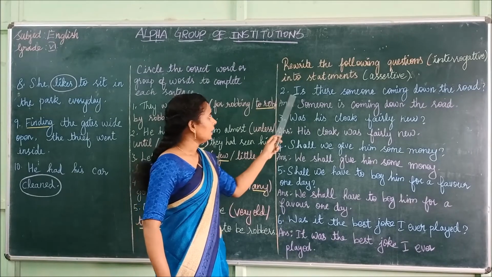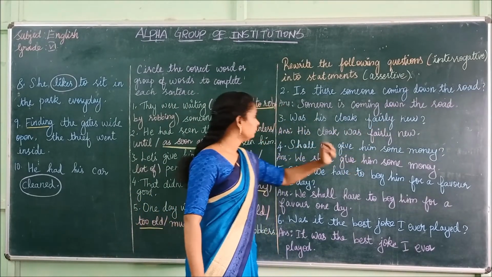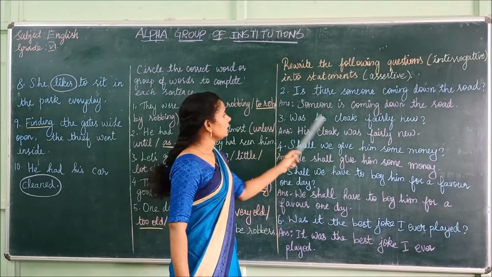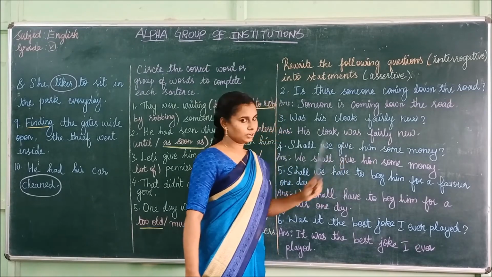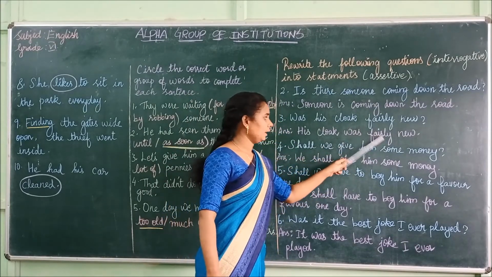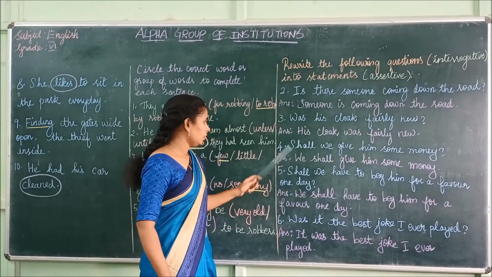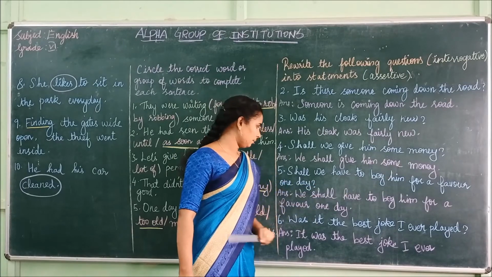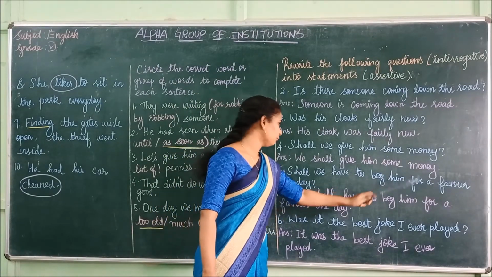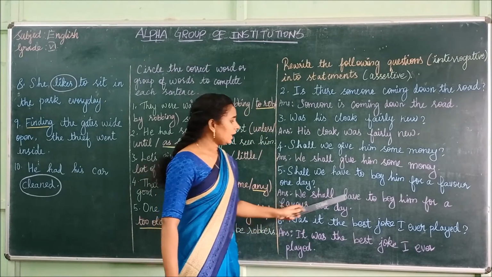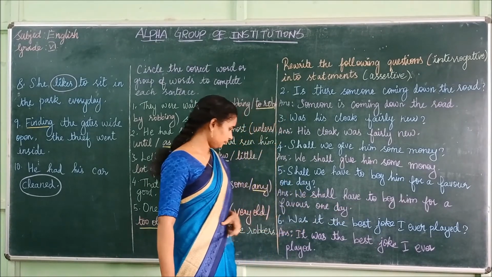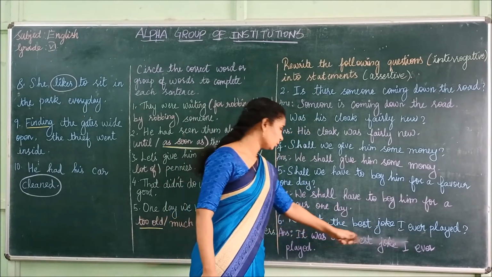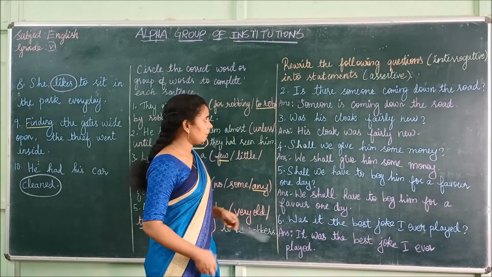I read it once again. Is there someone coming down the road? Someone is coming down the road. So this is the statement. Was his cloak fairly new? It's an interrogative sentence. His cloak was fairly new. This is a statement. Shall we give him some money? We shall give him some money. Shall we have to beg him for a favor one day? We shall have to beg him for a favor one day. Was it the best joke I ever played? It was the best joke I ever played. So this is all about the exercise.